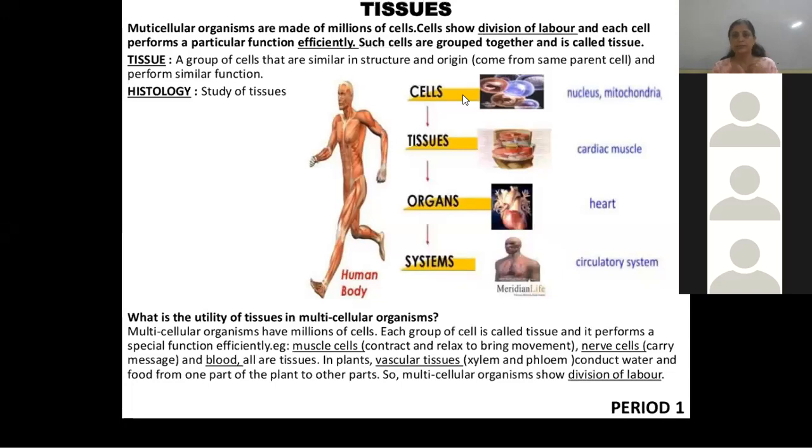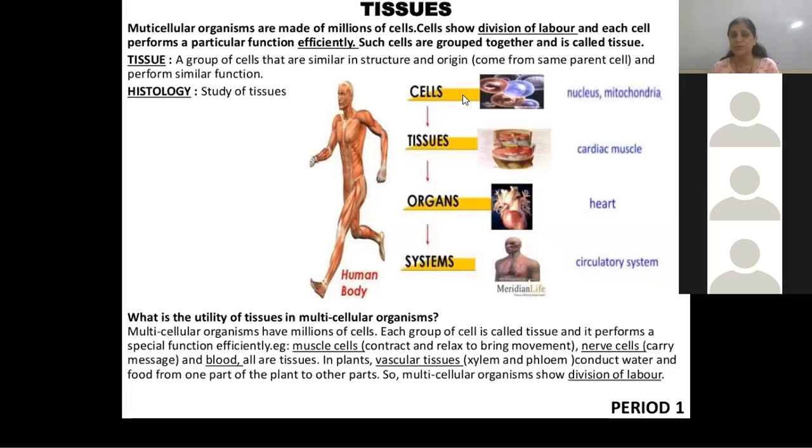Same thing in the human body. Suppose one task is given, one work is given. Everybody wants to do the easy work, so all cells are busy in the easy work. Then what about the other pending work?